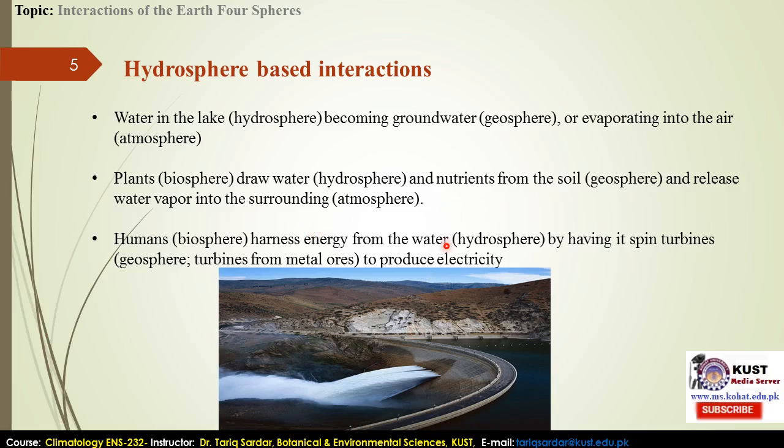However, humans harness energy from the water actually, like the biosphere I have said. We can use it for electric purposes, not only for drinking or watering, but also for other purposes. In that part, the two spheres are in a very common and very important phase of dynamic interaction. By spinning turbines or other kinds of activities, we can also produce electricity, as I mentioned. So in that part, the hydrosphere itself is in process and in dynamic with the other spheres, and in this cycle it again comes to the atmosphere or its own form of hydrosphere.